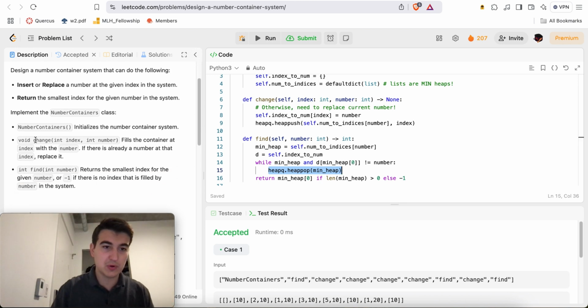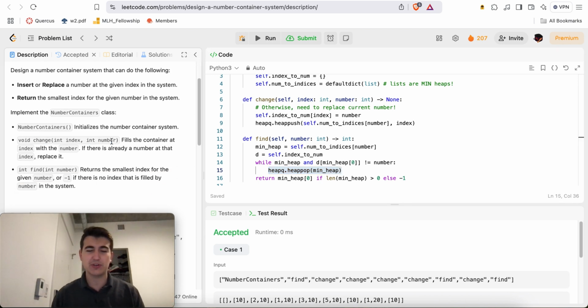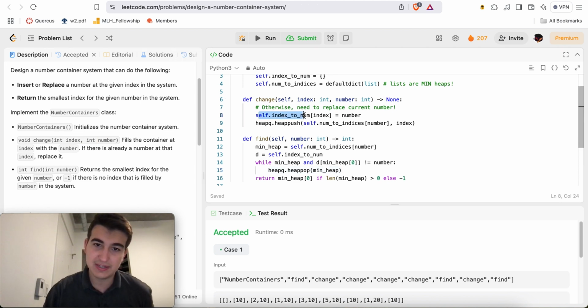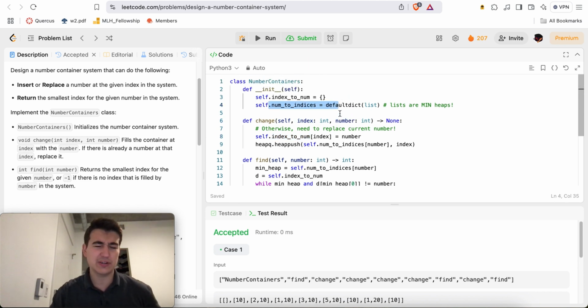And that way, whenever we want to do our change function, it essentially says, okay, set the value at index to be number, right? So here we'll say, okay, in our self.index to num, index to num at index will be the number, right? But now we just said, okay, at this index, we now have this number, right? So here for num to indices, we're going to say, okay, in self.num to indices, for number, there's now a new index that it's at, right?